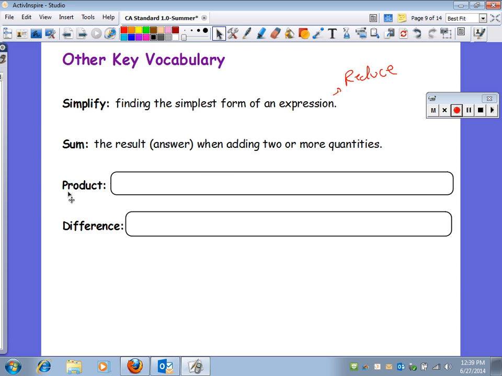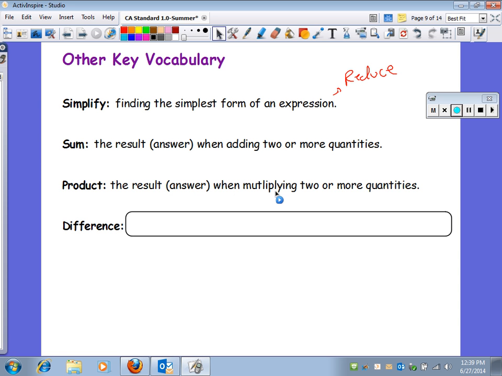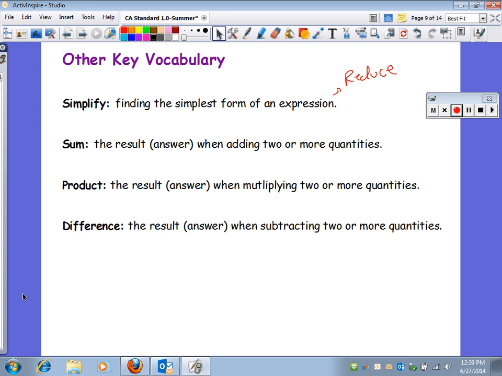Sum is the answer when you're adding two or more quantities. We call it a product when you're multiplying two or more quantities. And the difference is when you subtract two or more quantities. You could also say the word quotient when you divide two or more quantities, but these are some other key ones that I have listed. So simplifying, make it in simplest form, reducing. Sum is when you're adding two or more quantities. Product when you're multiplying two or more quantities. Difference when you're subtracting two or more quantities.